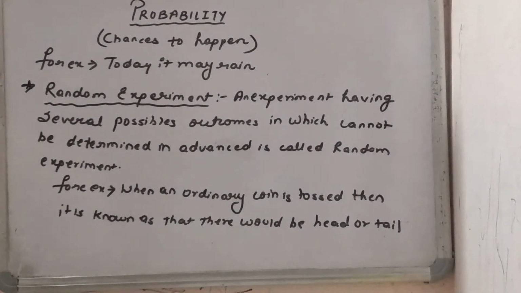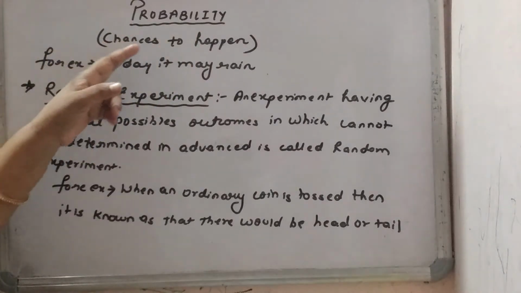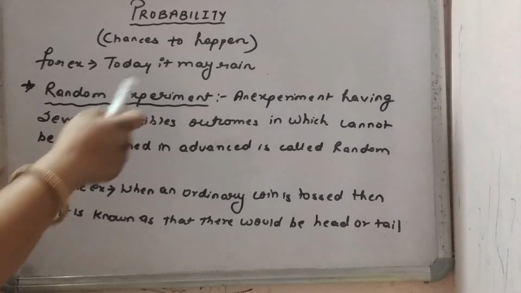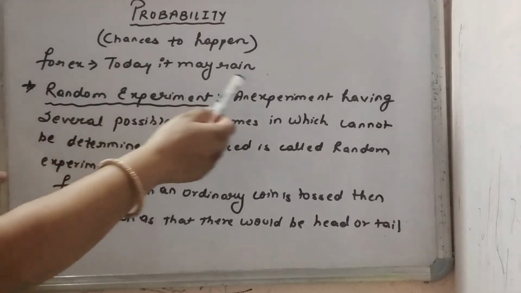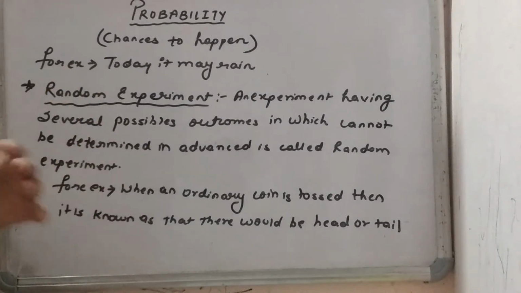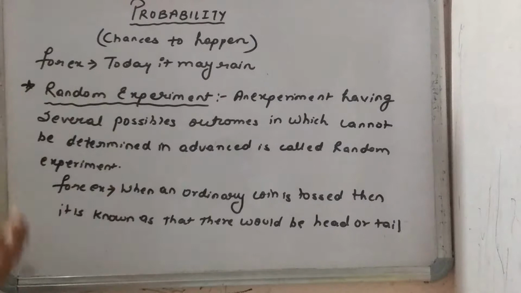So here we'll start the new chapter, that is probability. You must know what the meaning of probability is first of all. Here you can see the chances to happen. It is chances whether it will happen or not. That is called a probability. For example, today it may rain. It is not fixed that it is raining, but it may rain. It is the chance that it will rain. So that is called a probability.